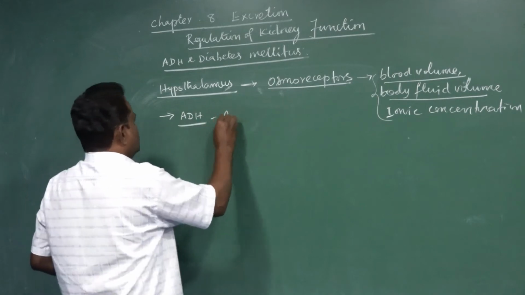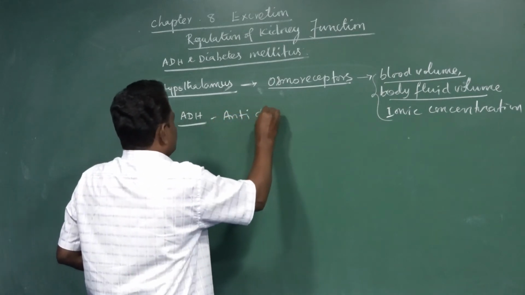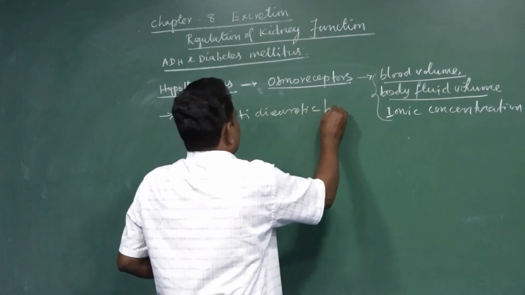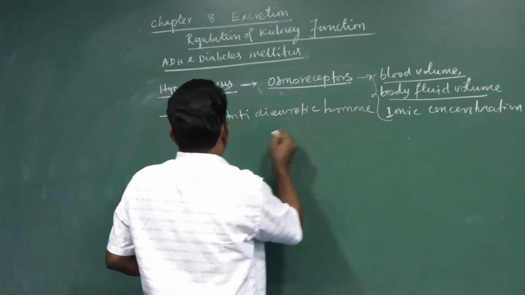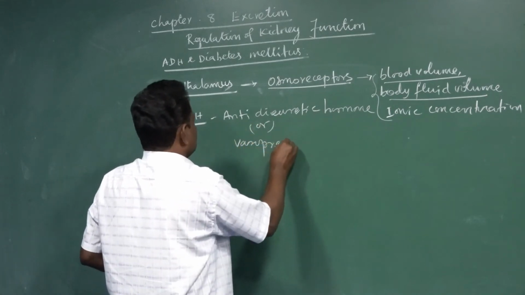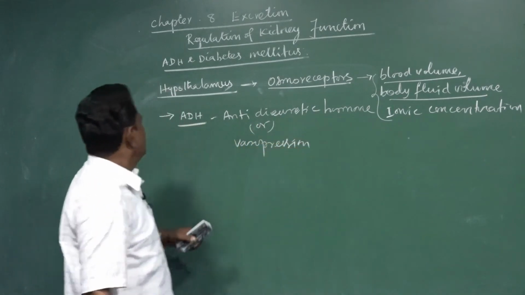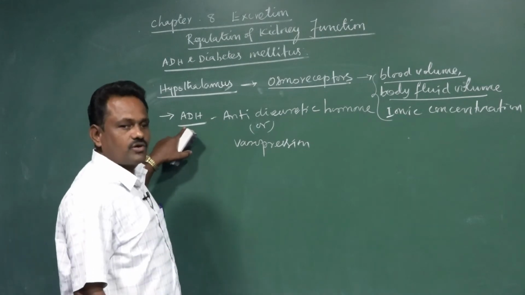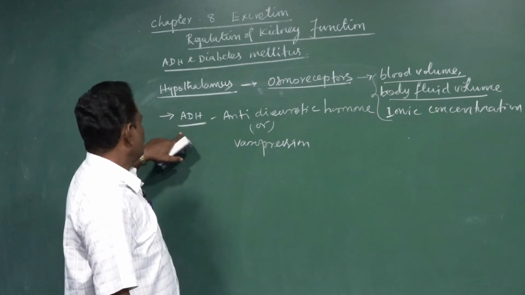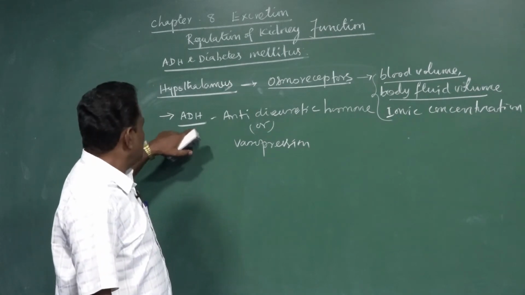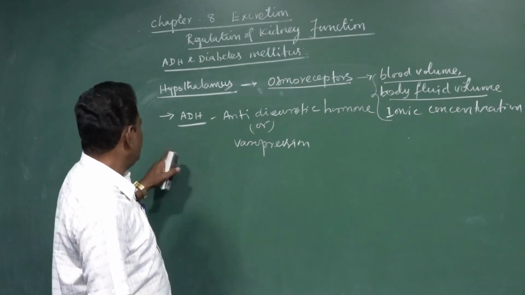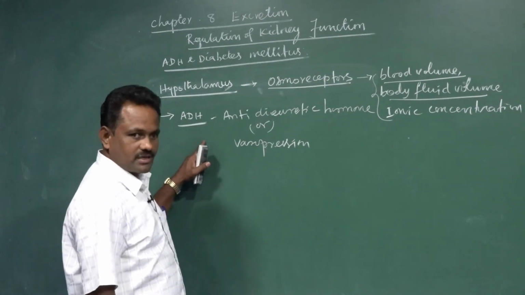It's also called anti-diuretic hormone, or vasopressin. So when more anti-diuretic hormone, or ADH, is released from the hypothalamus, in the particular portion called the neurohypophysis, the ADH hormone is released.